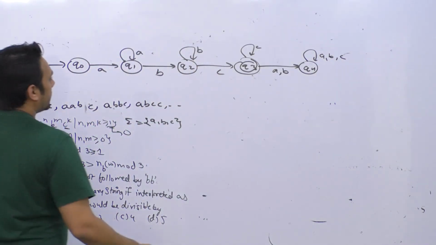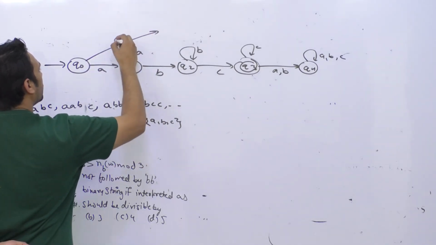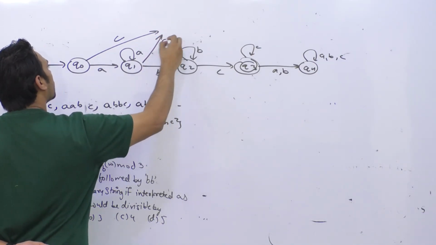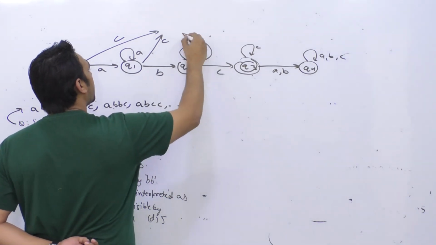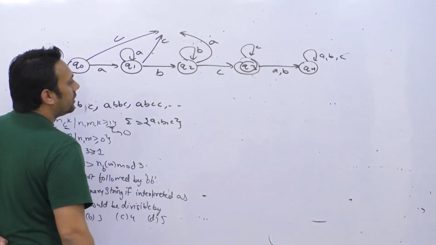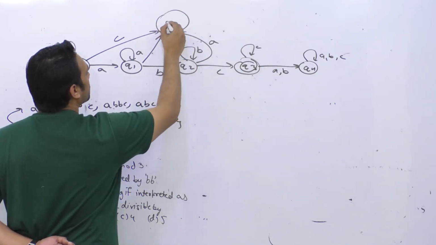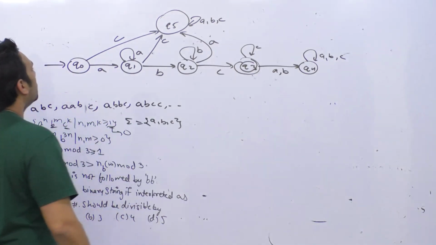And then we are going to create a trap state also. For example, here in the beginning if you get a c, I'm not going to accept anything. Here after this, if you get a c, I'm not going to accept anything. And here after this, if you get a, I'm not going to accept anything. And then this is going to be a trap state, let us suppose q5, and you can get any a, b and c for this.